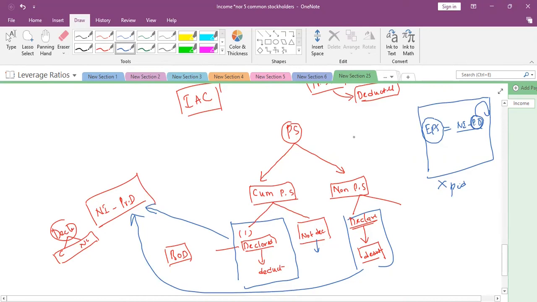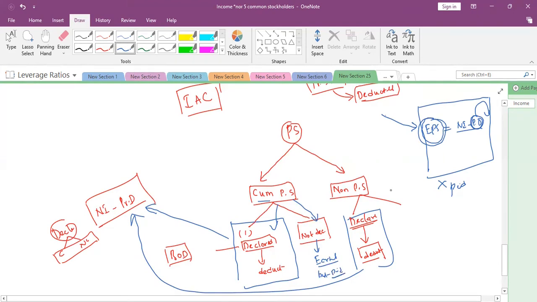It is mandatory for a public limited company to publish the EPS value. So, for EPS to be calculated, we need to consider whether cumulative preference shares are there or not. Declared means there is no confusion. Even though it is not declared, it is called earned but not paid.